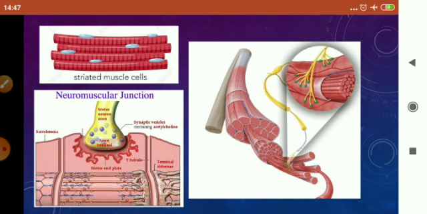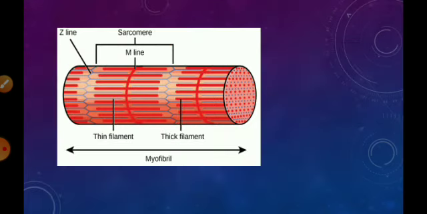This was about the neuromuscular junction and the muscle receiving the impulse from the neurons, and then it is going to contract. Next I'm going to explain the structure of the muscle fiber in striated muscles. As you have gone through the introductory part of the muscles, revise this video and go through it carefully. If you have any problem you can ask, and in the next video I will tell you about the muscle fibers and their components. Thank you class.